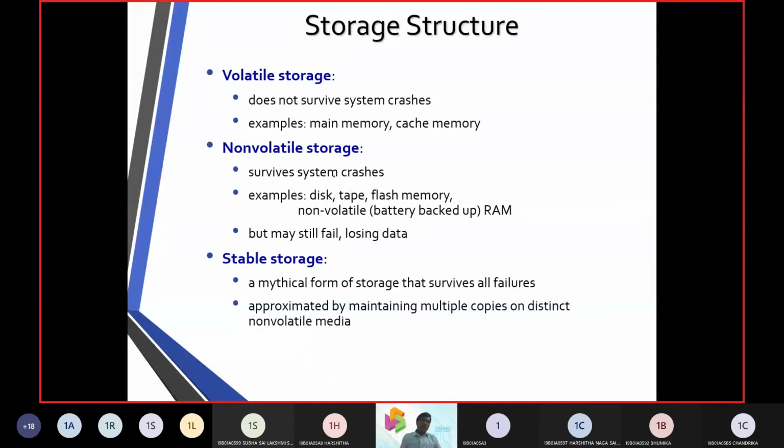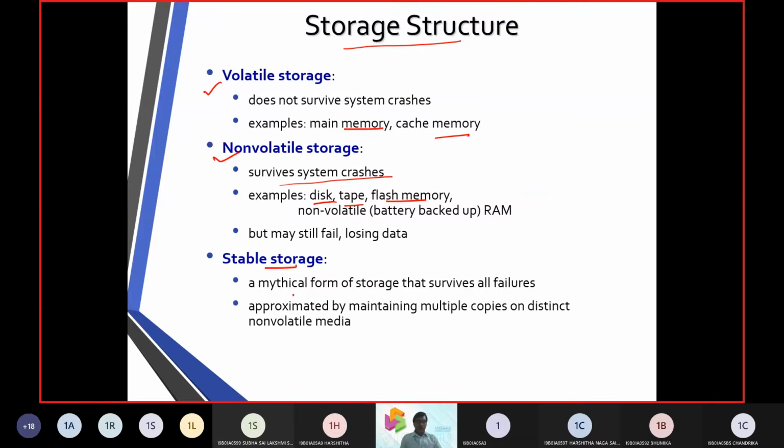Now, before we move to the ARIES algorithm, first of all we need to understand the storage structure. Cache memory and main memory are called volatile memory. Memory that survives a system crash, like flash, tape or disk, is called non-volatile memory.